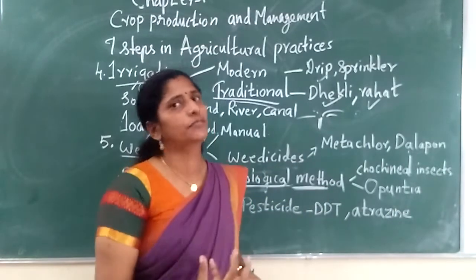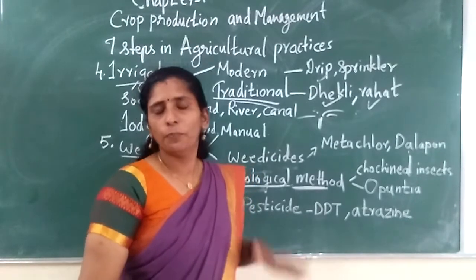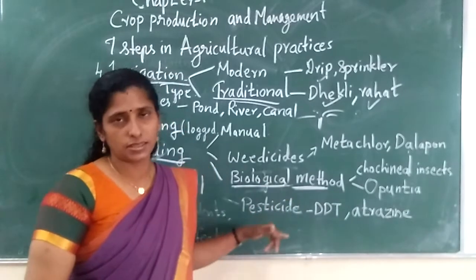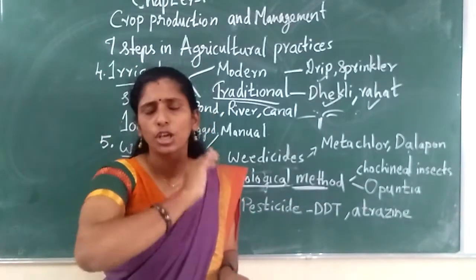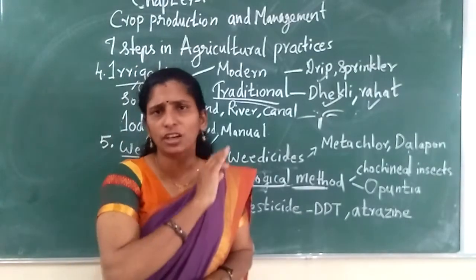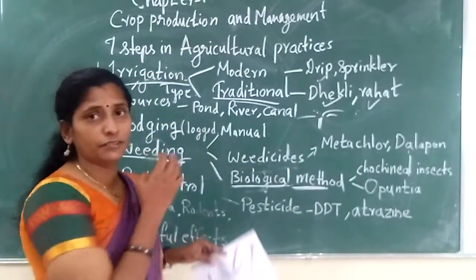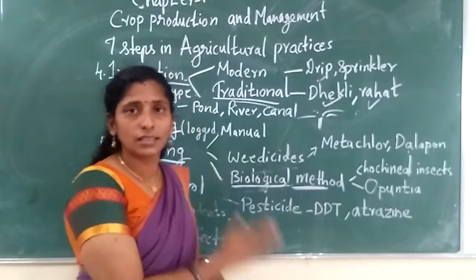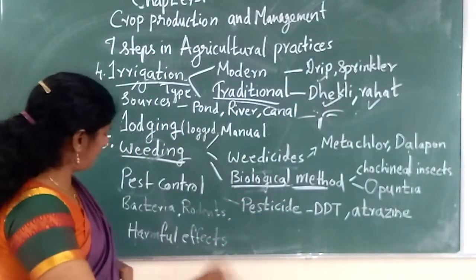While you are eating those fruits and vegetables, it will enter into your body also. So we should avoid pesticides as much as possible. Otherwise, before eating fruits or vegetables, you have to wash them very nicely. But even then only 50 to 80% will get removed. The other things will be inside only. So if you are a farmer, better not to use chemicals like this. So this is the pesticide to remove the pest.